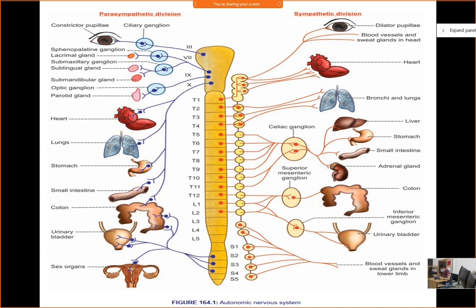What about the beta cell of the pancreas in case of sympathetic stimulation? What will be the effect of sympathetic stimulation on insulin or the beta cell? What will be the effect? Do you need more glucose or less glucose in your blood in case of sympathetic stimulation? You want more glucose or less? Glucose will be more or less?